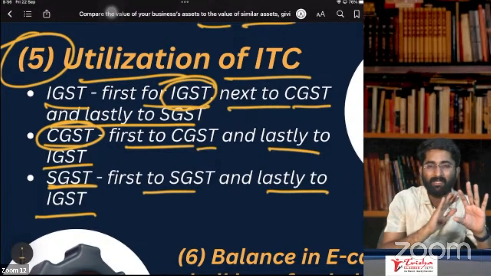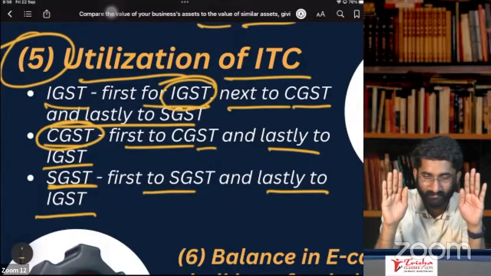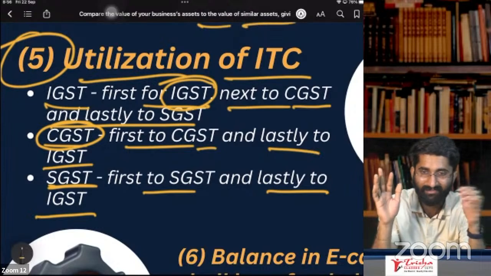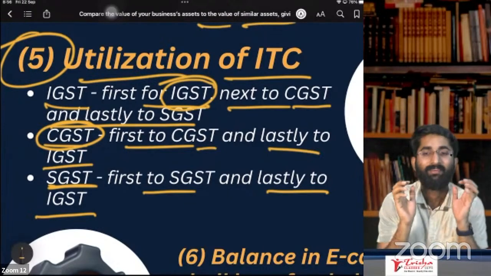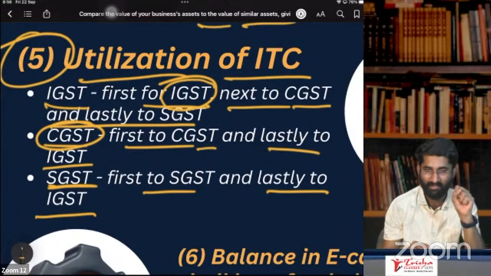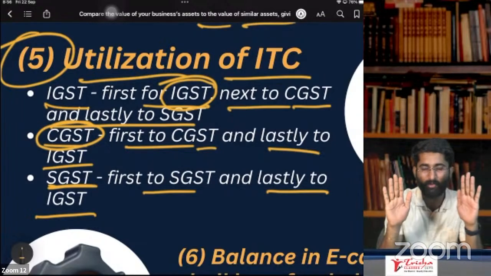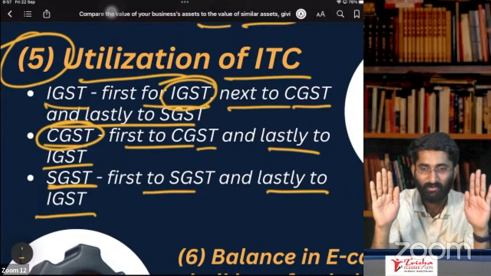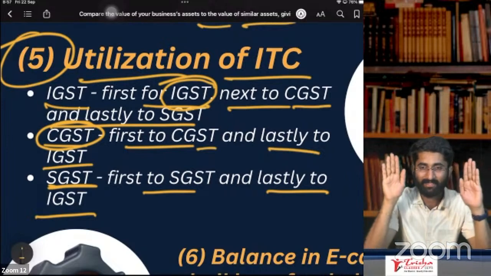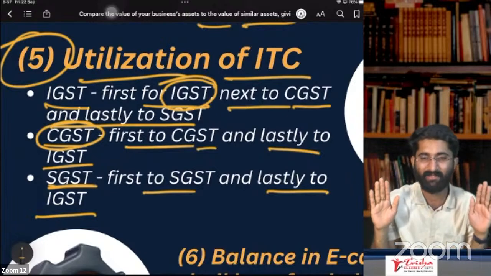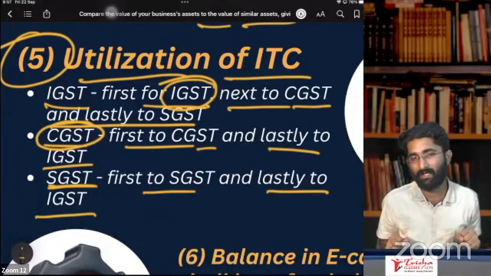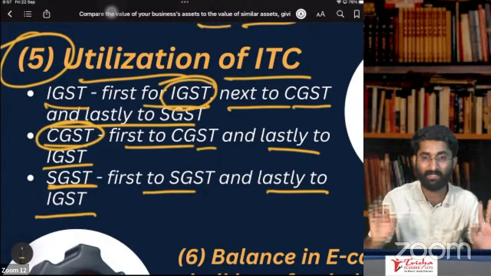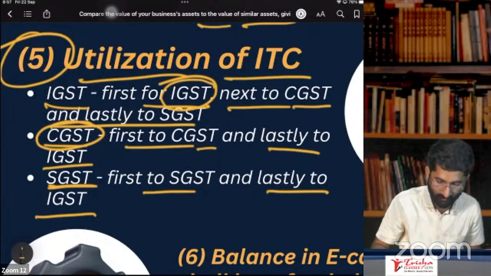Getting this? CGST and SGST are like saas and bahu, there is no understanding between them. Very sorry, it is a controversial statement. Two people are enemies: central government and state government. Don't relate it to reality now. There is some misunderstanding between the central government and the state government. In that case, CGST cannot be set off with SGST, and SGST input cannot be set off with CGST output. Remember this. This is given in section number 49.